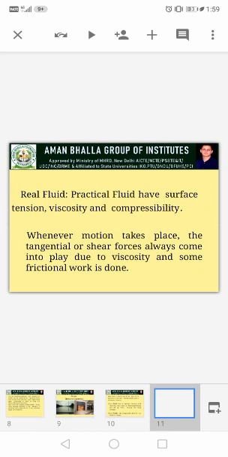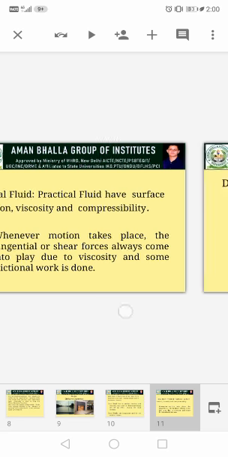No real fluid is ideal, basically all fluids in nature have some surface tension, viscosity and compressibility. Because whenever motion takes place between two layers of a fluid, the motion between the two layers is always due to the viscosity. Viscosity is the main property of the fluid, and we will discuss this viscosity in our next PPT. And also when there is movement of two layers, there is always some friction work.